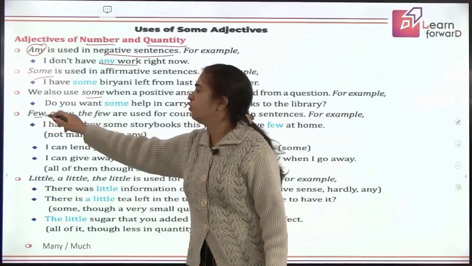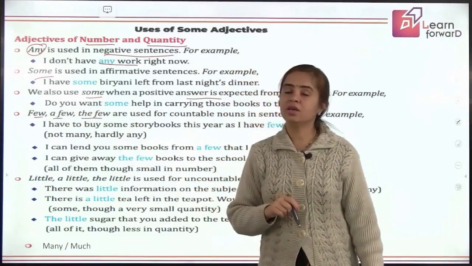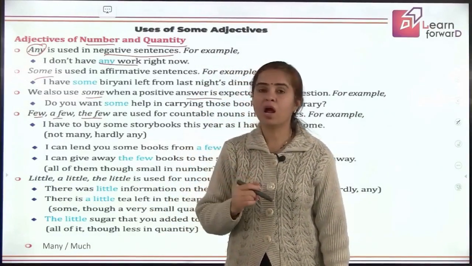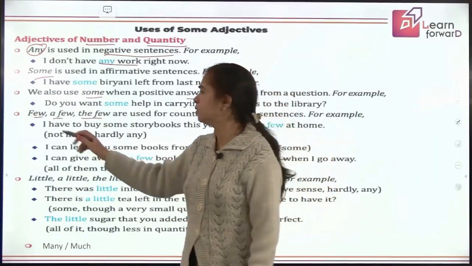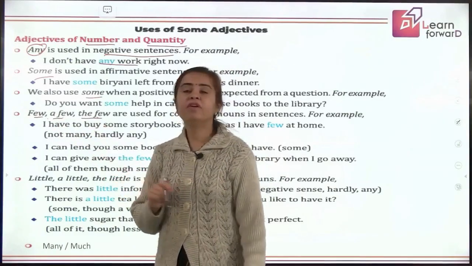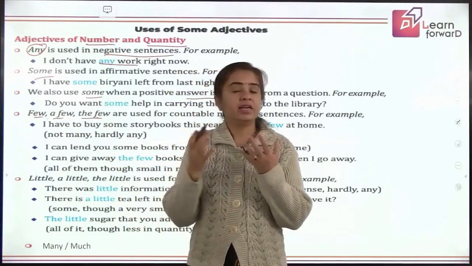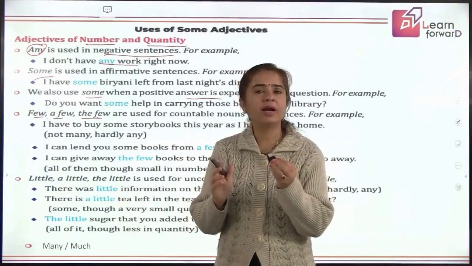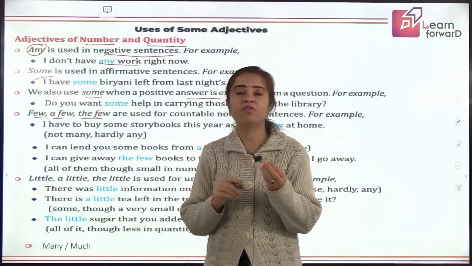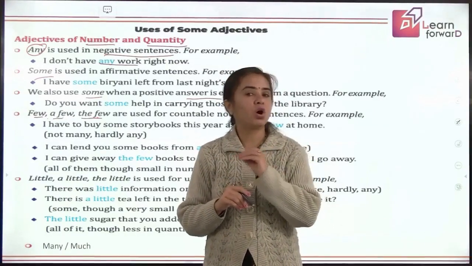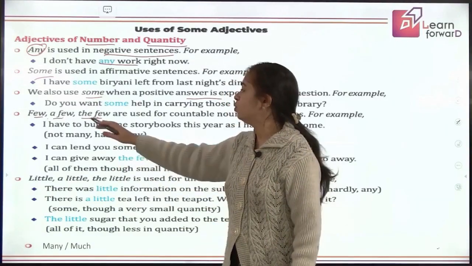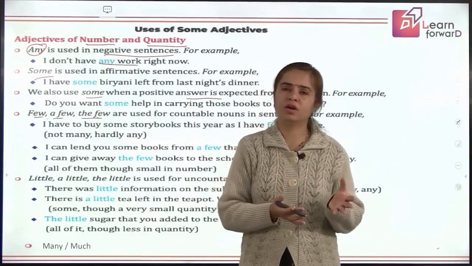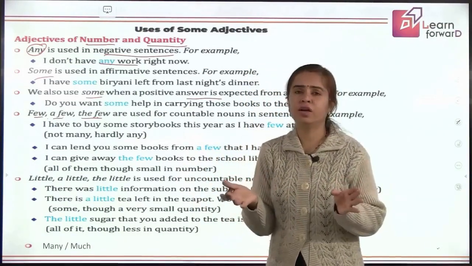Now the difference between few, a few, the few. This is very interesting. Few is the adjective of number. We use it for countable nouns. But what is the difference between few, a few, the few? When I say few, it does not actually mean the absence of anything, but it means whatever quantity, whatever number of nouns you have, it is not sufficient. Okay, so few means not sufficient. That means hardly any. It is not good for anything, like good for nothing it is, right?